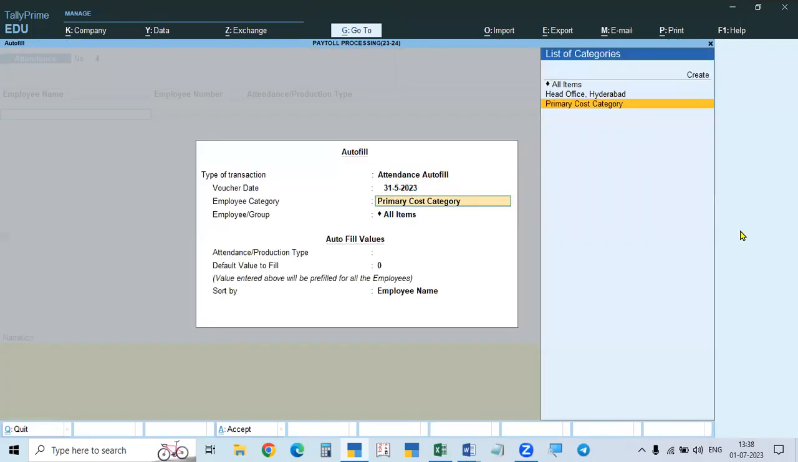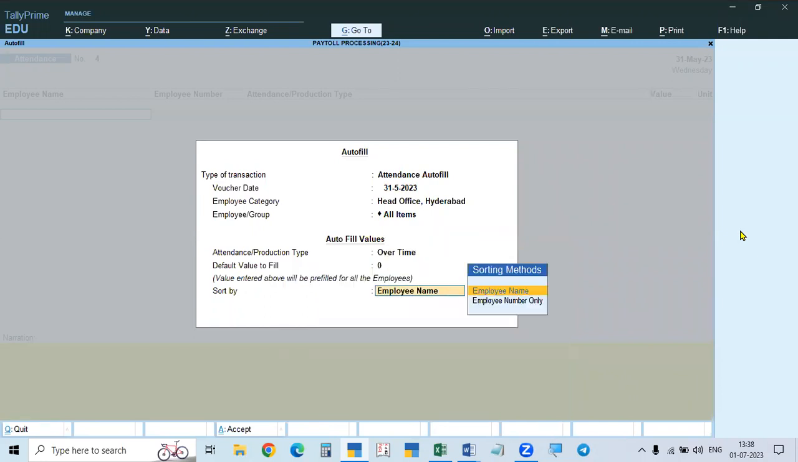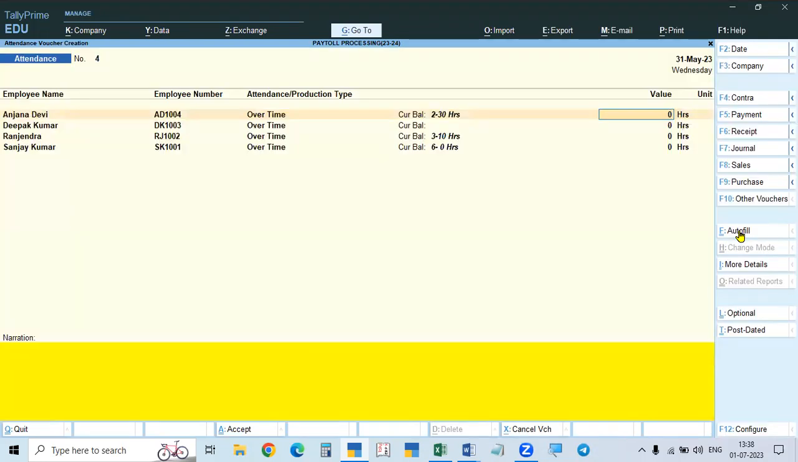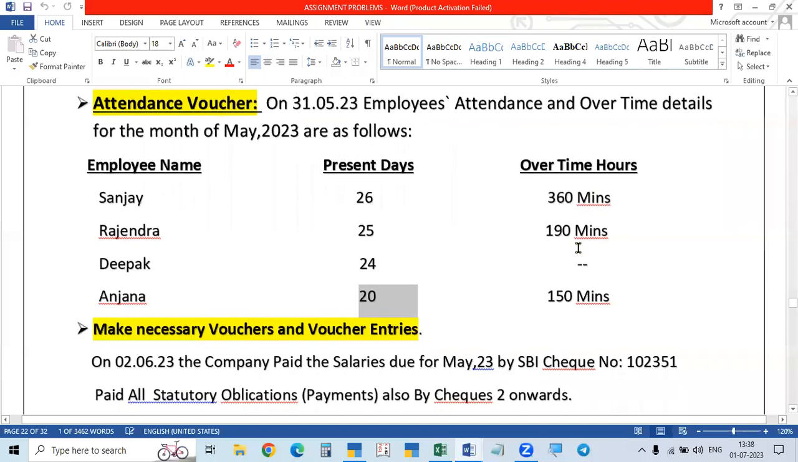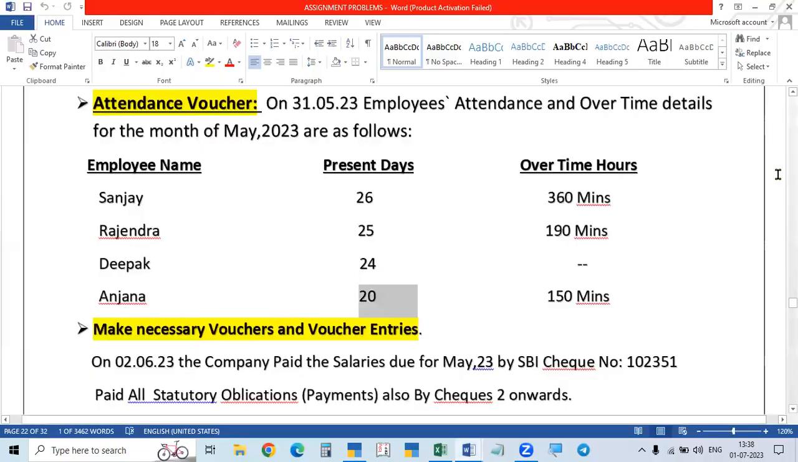Now we will go to the primary category and all items. Now we will go to overtime. Overtime and employee number. Here, whatever amount you enter, it will take as hours. That has to be converted into minutes. So we will give the minutes here, and in the units we will change it to MINS. First one, Anjana Devi, 150 minutes. If you give 150, it will take 150 hours. But after that, in the units we have to give minutes. We created minutes also, and it will convert automatically.